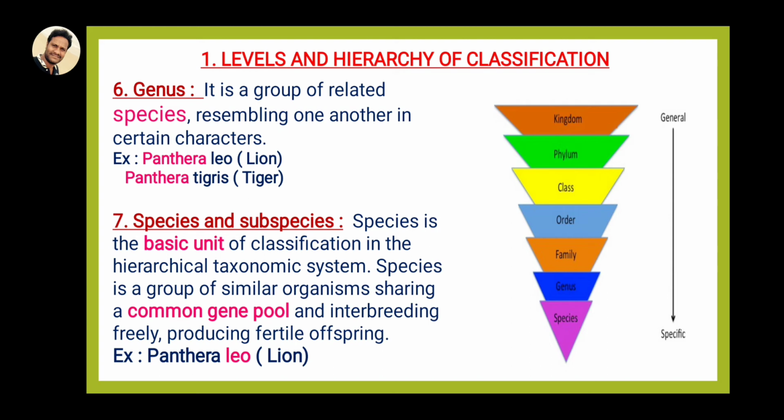And the final one is the species and subspecies. Species is the basic unit of classification in the hierarchical taxonomic system. Species is a group of similar organisms sharing a common gene pool. This is most important for the 2 marks as well as MSET bits. They share a common gene pool and interbreed freely, producing fertile offspring, so the next generation can be produced in this way. For example, Panthera leo, the lion: Panthera is the genus name and leo is the species name.